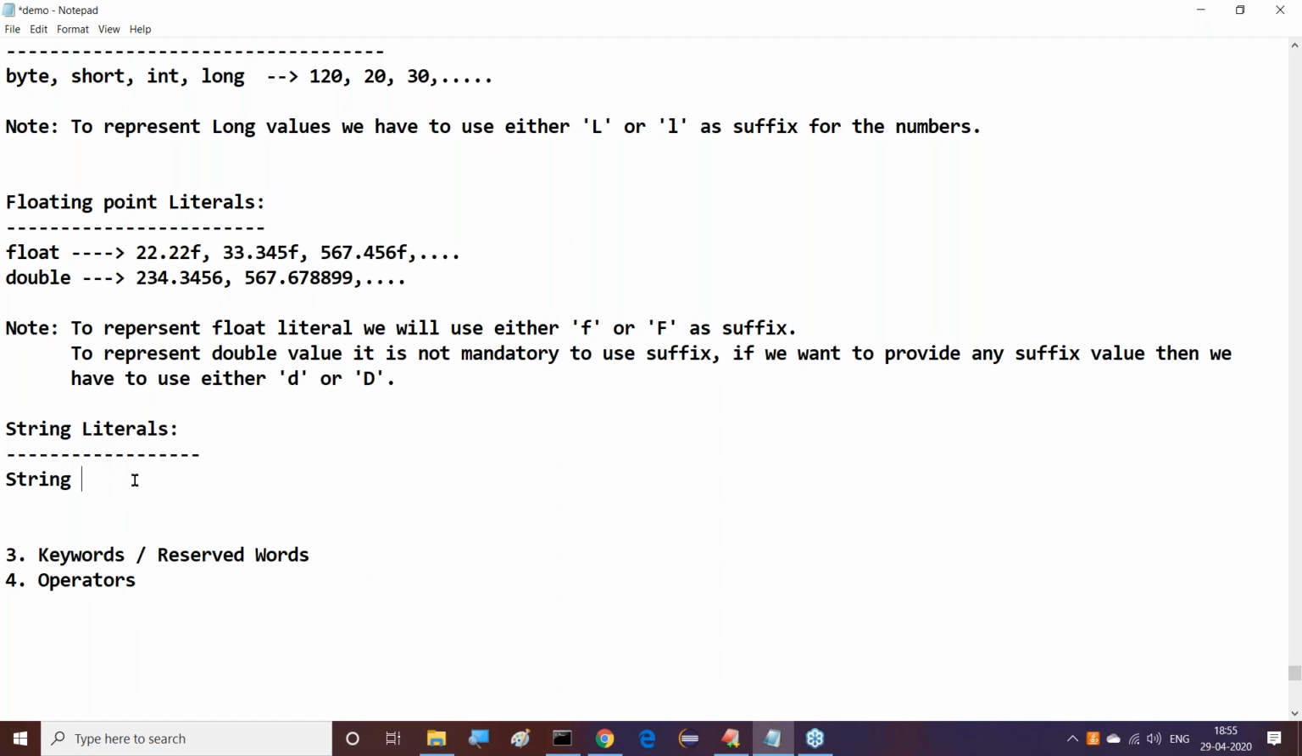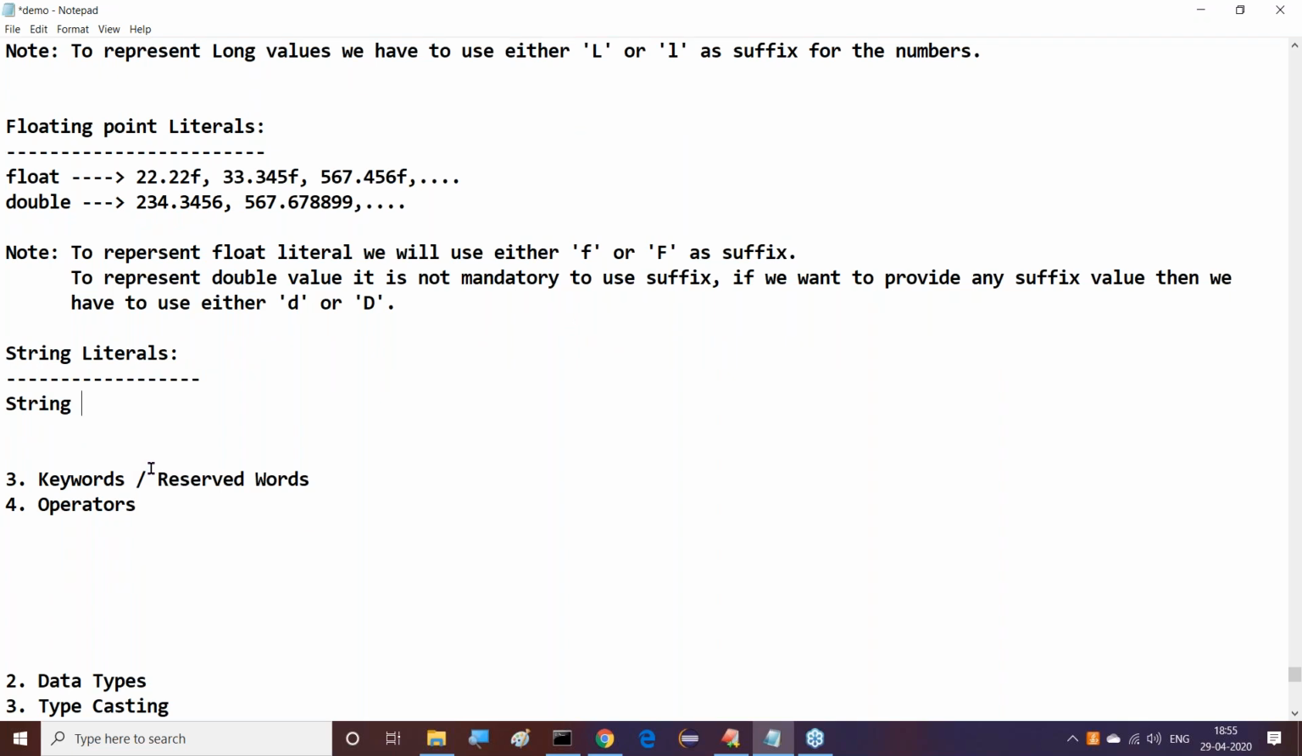Next one is string literals. After completion of this, coming to the string data type: anything we specify within double quotations comes under the string data type. Anything we specify inside these double quotations will be string literals.